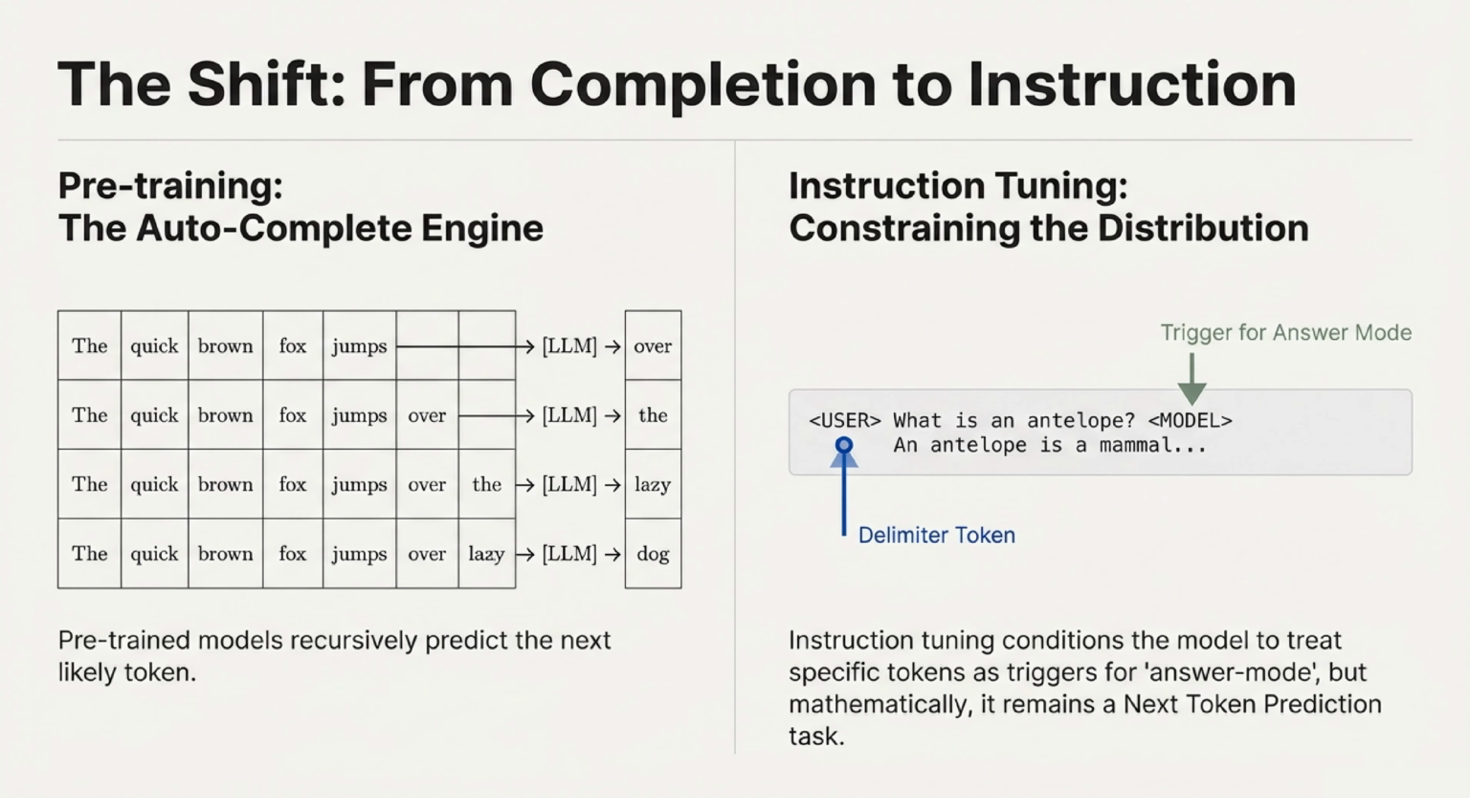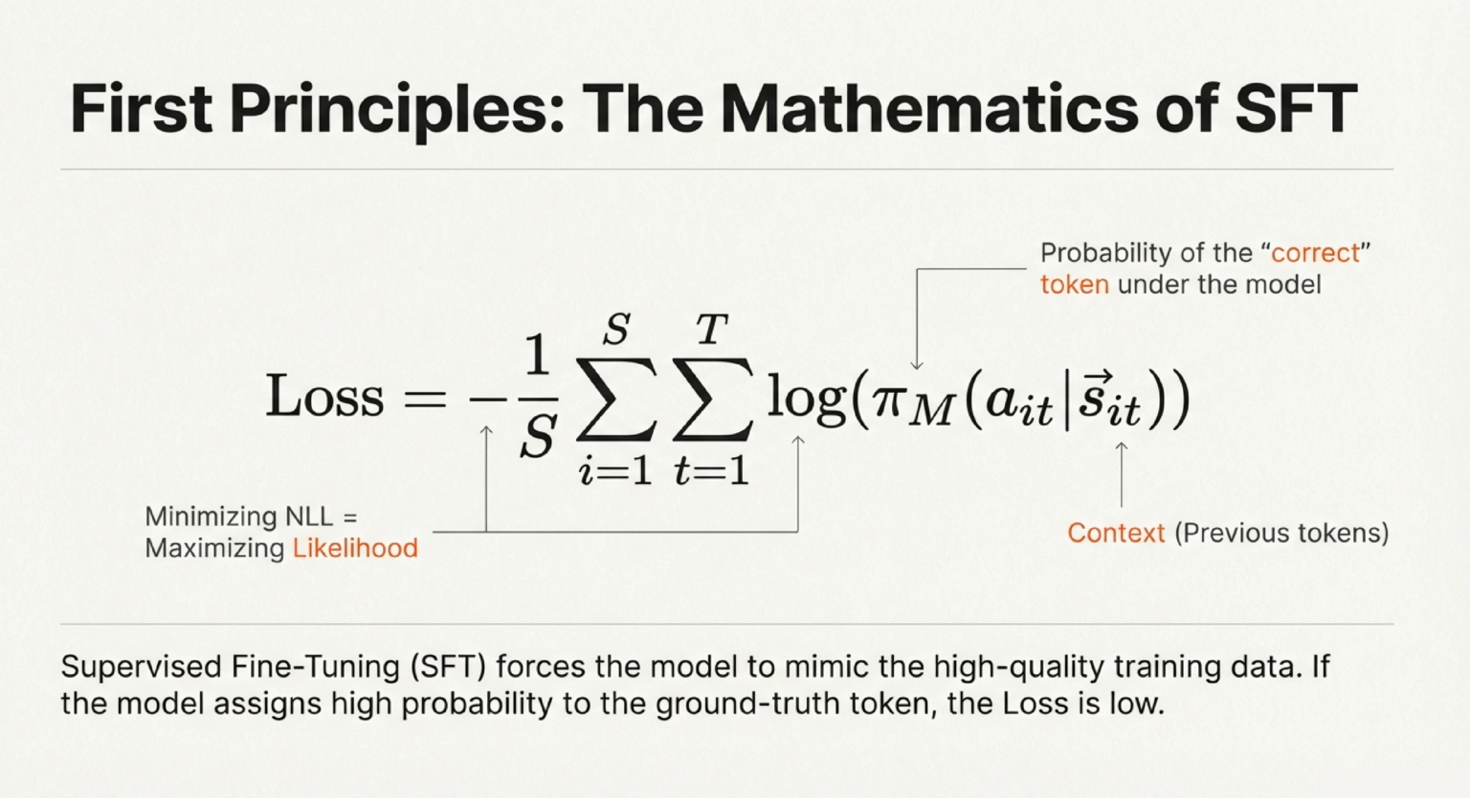So, how does the math actually work for this? This brings us to the first principles of Supervised Fine-Tuning, or SFT. SFT forces the model to mimic high-quality training data. The loss function here is all about minimizing the negative log likelihood, which is exactly the same as maximizing the likelihood. Simply put, if the model assigns a high probability to the correct ground truth token based on the previous context, the loss is low.